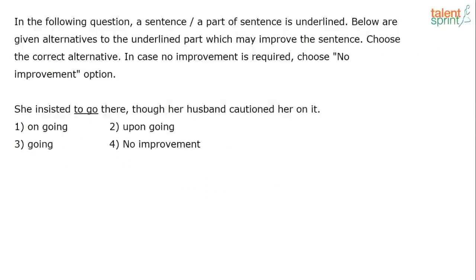So the first one is, if you look at the question, it says, "She insisted to go there though her husband cautioned her on it," and the underlined phrase is "to go," and our options are "on going," "upon going," "going," and no improvement. So according to you, do you think that the given option is correct as it is? And would you choose option 4, or do you feel that we need to change that to one of the other 3 options that we have? What are your thoughts? What do you feel?